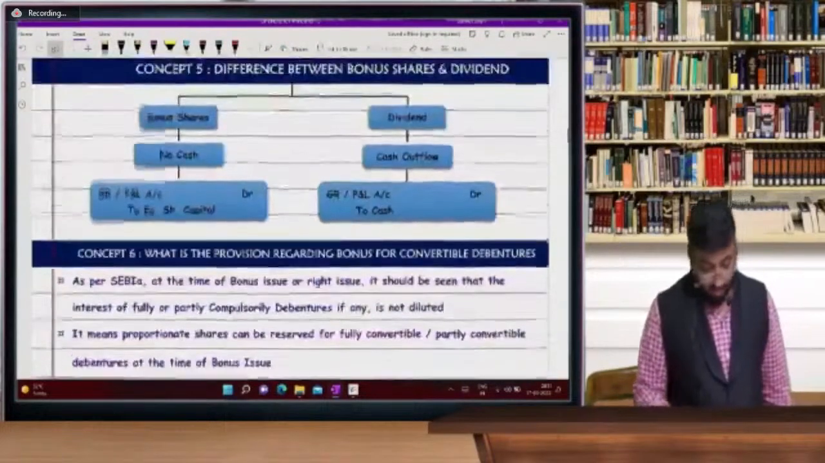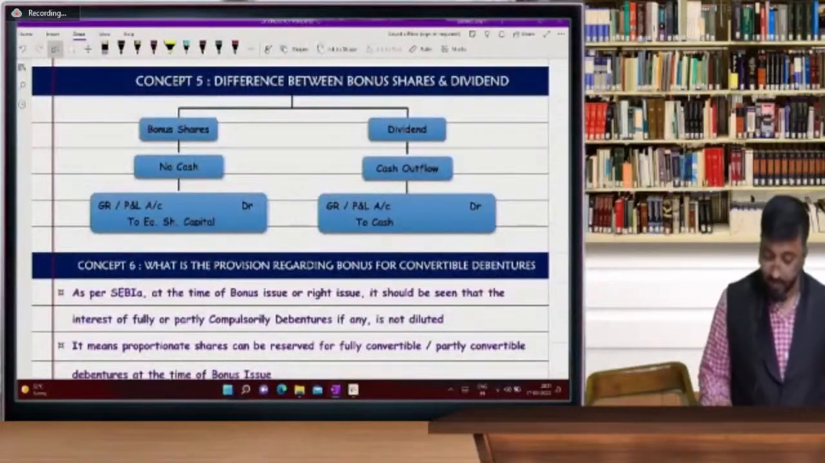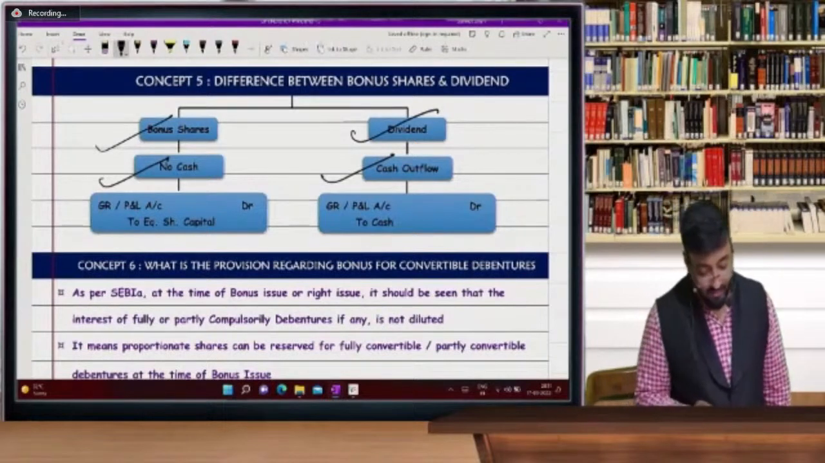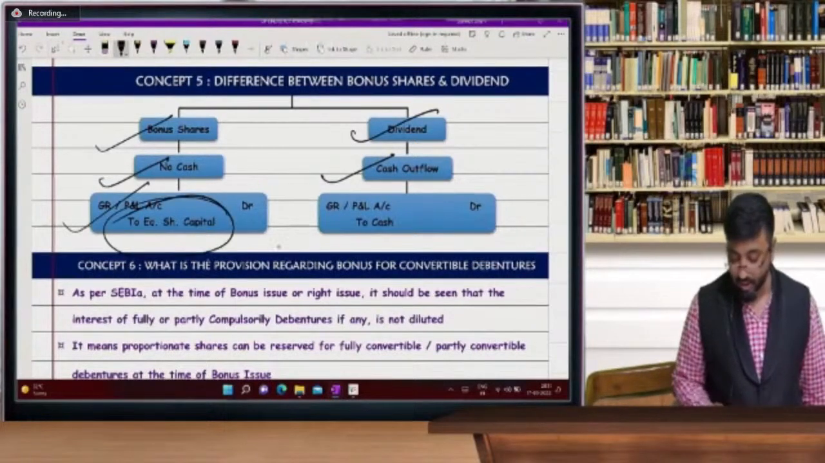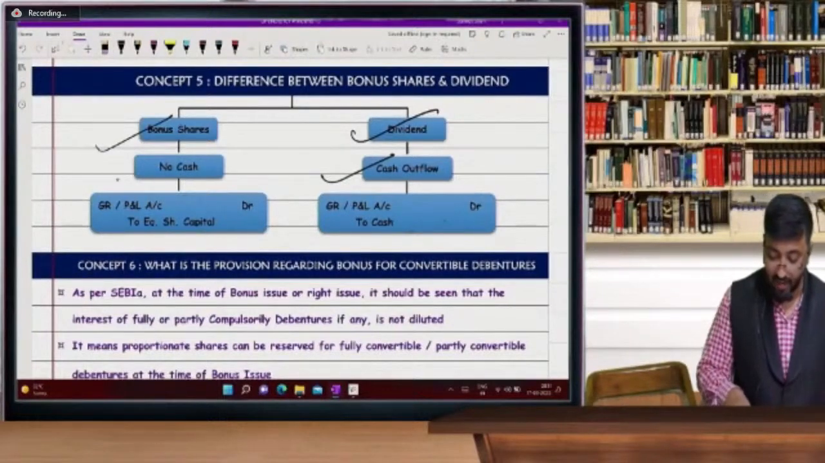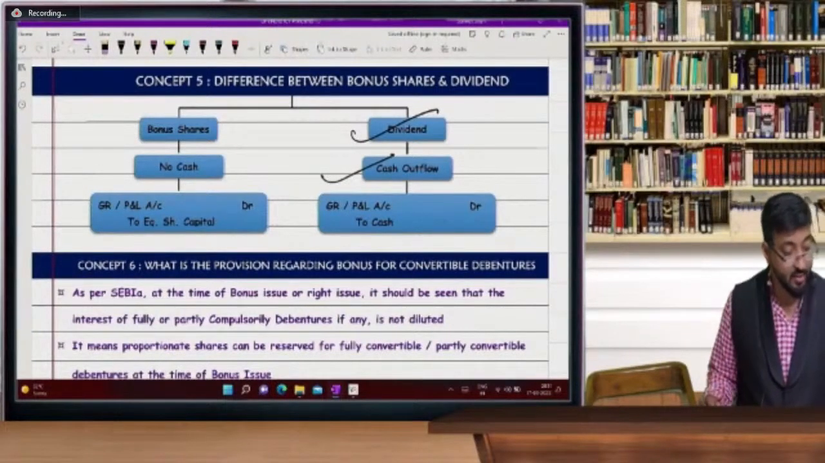Entries we already covered, sir. What is the difference between bonus shares, no cash, and cash outflow in case of dividend, sir? We already know this. So the journal entry is P&L account debit to equity share capital, and here cash is going out. So this is very important. What is the difference between shares and dividend? Shares or dividend? Chalo, chalo, chalo.